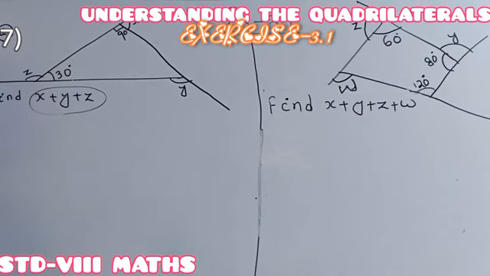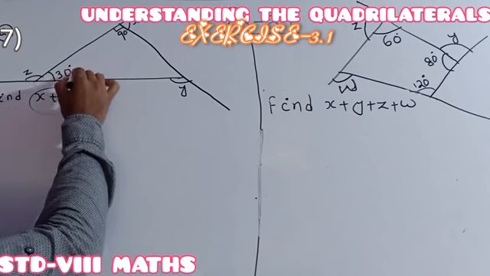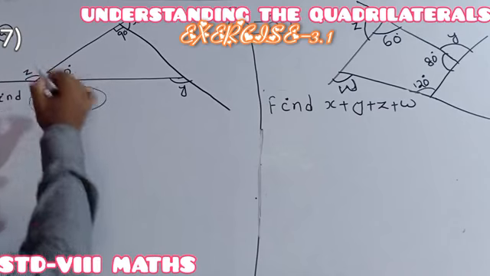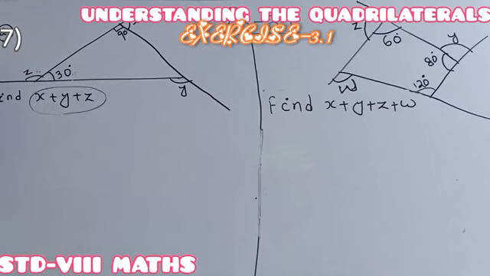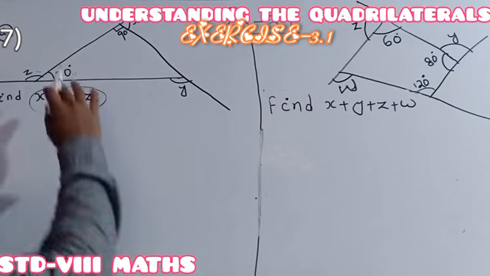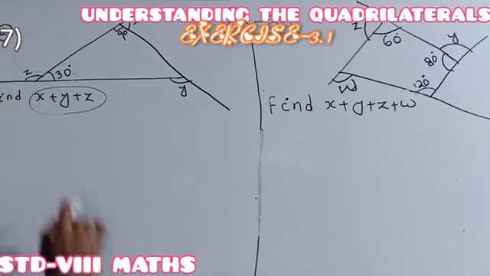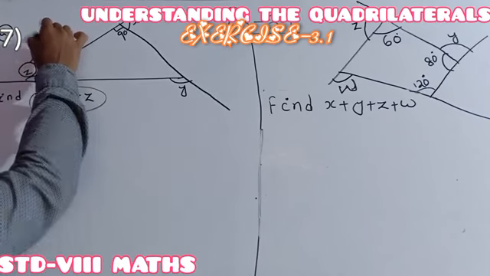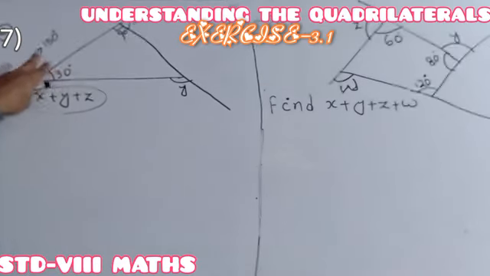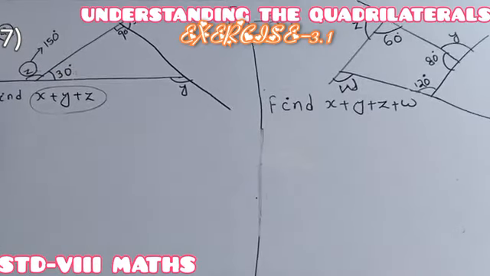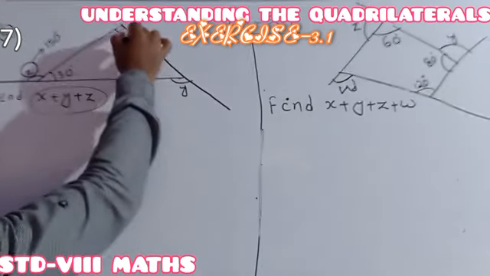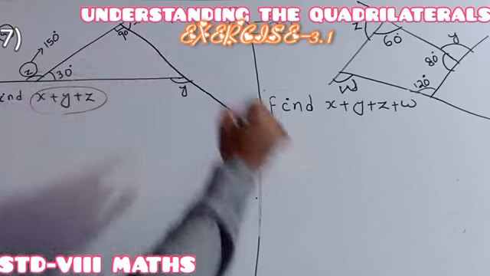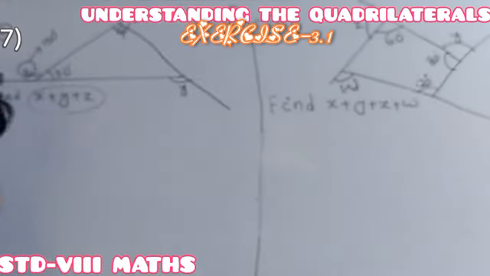See, how to find the individual exterior angle? See, 30 degrees, here it is z. As both the angles, 30 degrees and z, are linear pair angles, 30 degrees plus z is 180 degrees. Here our z value will be 150 degrees. Why is it 150 degrees? Because both are linear pair angles. Ready? In the same way, here it is 90, so x will be 90 degrees, because both the angles, 90 degrees and x, are linear pair angles.